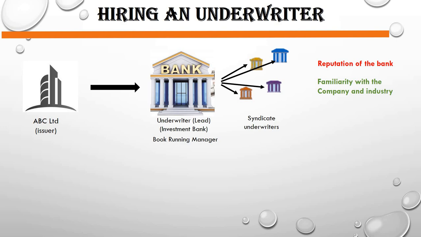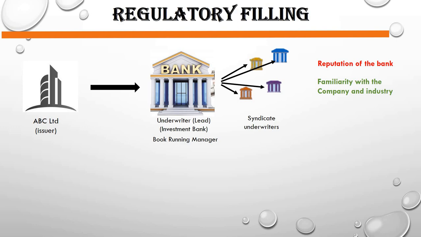Once the company has chosen the underwriter, the next question arises: what does this underwriter do? First of all, these underwriters are going to issue the red herring prospectus. This red herring prospectus will be provided to every investor who buys the security. And this prospectus ensures that investors have adequate and reliable information about the securities.